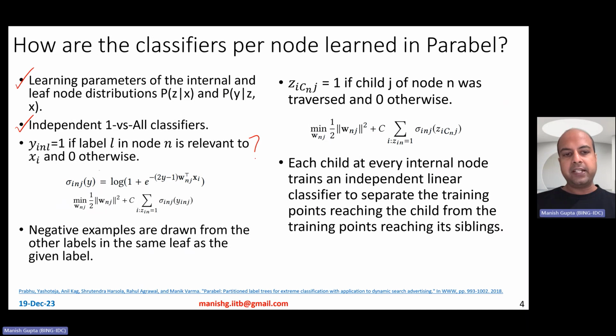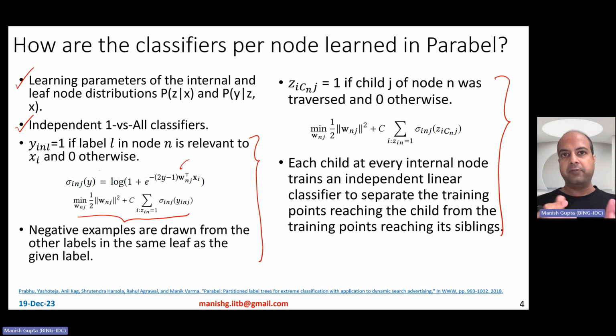On this slide, on the left side, what you see is how these things are done for the leaf node, and on the right side, how these classifiers are trained for the internal nodes. So let's talk about leaf nodes now. Long story short, this is the thing that you're going to minimize so as to train the classifier W. We are going to represent the classifier using a vector of weights W. So you're going to train this logistic regression classifier W by minimizing this particular objective function. In this minimization, you see two terms.